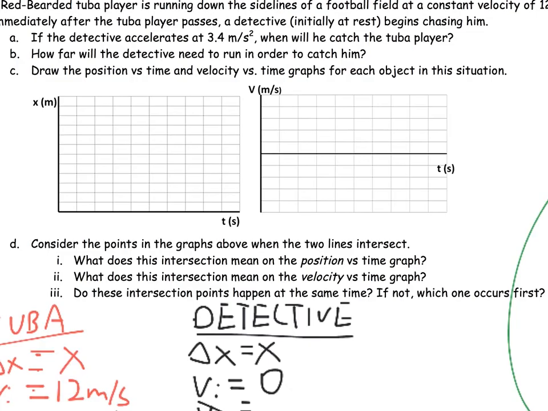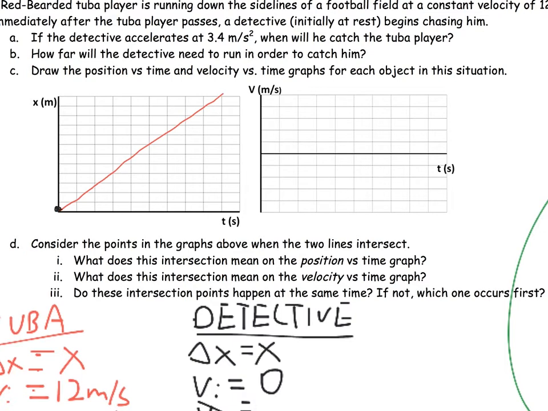Moving on to C, we have two graphs to draw here, the position versus time and velocity versus time graphs. I'm going to start with my position versus time. My tuba player is running at a constant speed, so that's going to be the red line. It's just going to be a straight line with a positive slope. I'm going to start it at the origin, although you don't necessarily have to start it at that point. For the detective, we're also going to start at the origin, but that's going to show speeding up with a positive velocity.